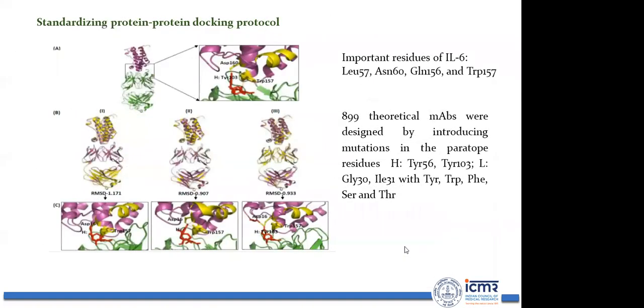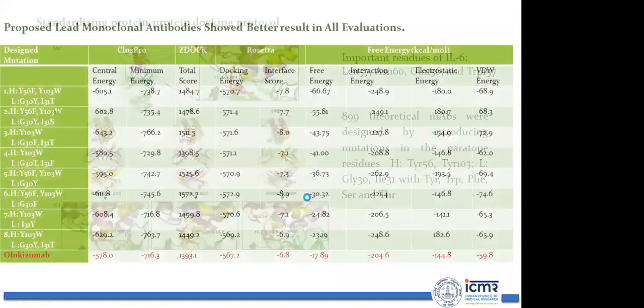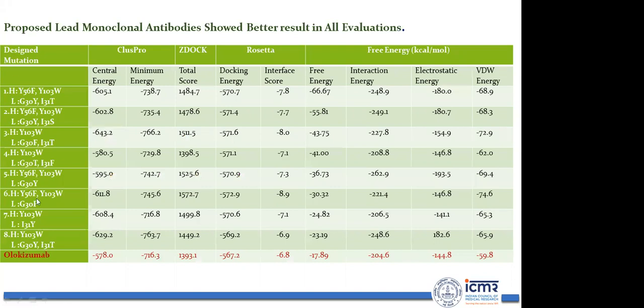Okay, this is the result of our study, where, as I have told you, you have to look at the RMSD also. You have to look at the wild type interaction. Now this is the mutated interaction. The root mean square deviation should be less than 2.5 angstrom. In our cases, we have got root mean square deviation in all cases less than 2.5 angstrom. So all three docking protocols can be used, and these are the modifications we have suggested to olokizumab.